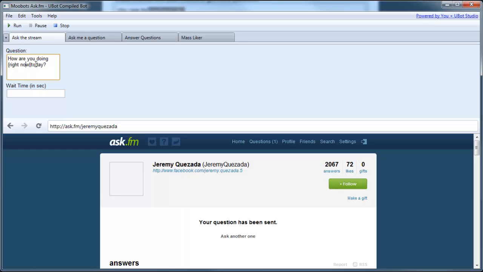So basically it has 3 things to choose between. Oh, I forgot to close off this bracket. It will choose right now, because that's one of the words, and in between there's no word, so it will choose between no word and today. So it'll randomly choose between how are you doing right now, how are you doing, just question mark, that's it, because of that empty one right there, and then how are you doing today.